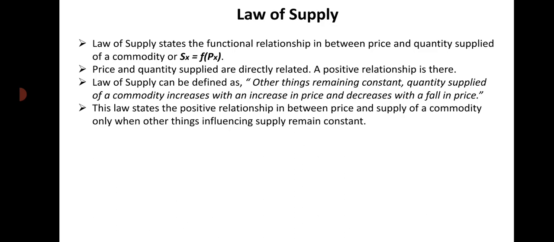So the law states the positive relationship between price and supply of a commodity only when other things influencing supply remain constant.